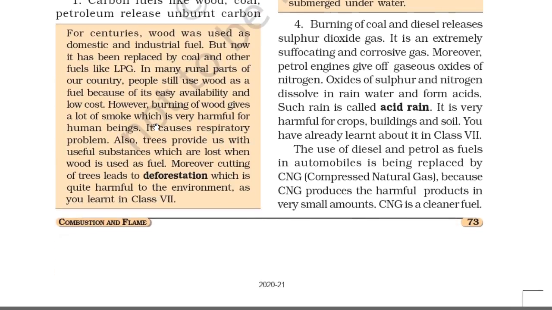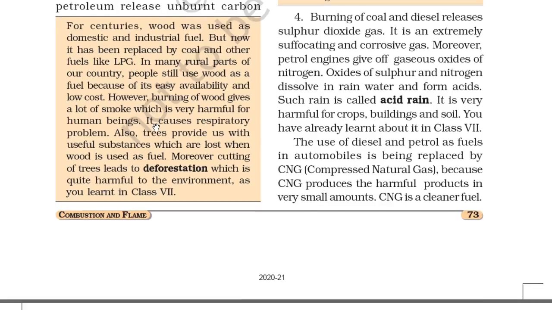Fourth, burning of coal and diesel releases sulfur dioxide gas. It is an extremely suffocating and corrosive gas. Moreover, petrol engines give off gaseous oxides of nitrogen. Oxides of sulfur and nitrogen dissolve in rainwater and form acids. Such rain is called acid rain. It is very harmful for crops, buildings and soil. You have already learned about this in class 7.